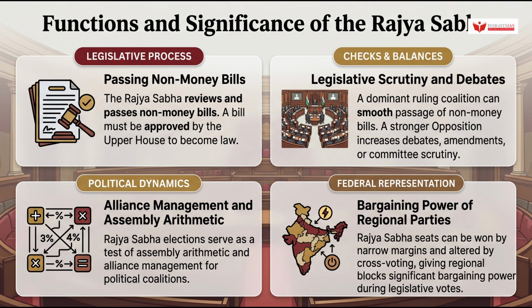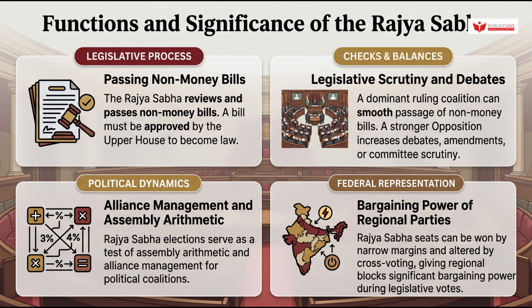Rajya Sabha elections also serve as a test of assembly arithmetic and alliance management for political coalitions. And because Rajya Sabha seats can be won by narrow margins and results can be altered by cross-voting, regional blocs gain significant bargaining power during tight legislative votes, altering the overall balance of parliamentary strength.